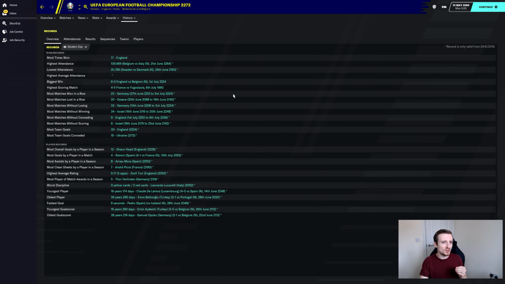What about the records for the Euros? So, again, much like the World Cup, the most times won is held by England. This time 17 European Championships. So it looks like, and of course that's all going to be since the beginning of the game because England have never won the Euros in real life. So in terms of World Cups and Euros, they've won both since the start of the database, 17 for England.